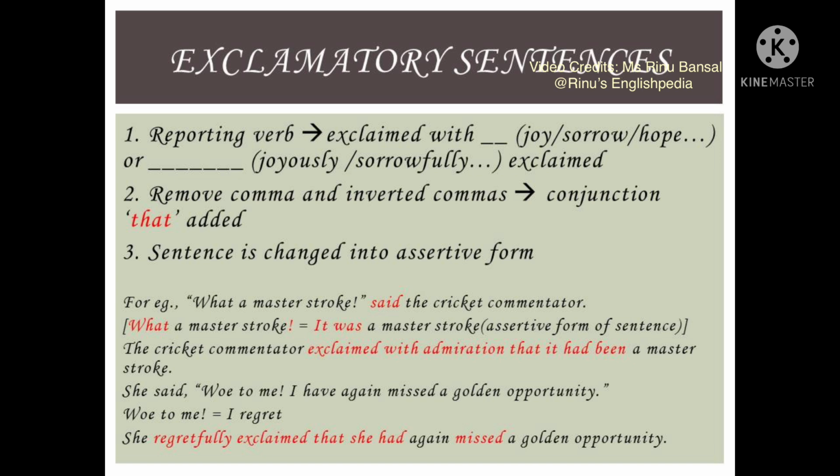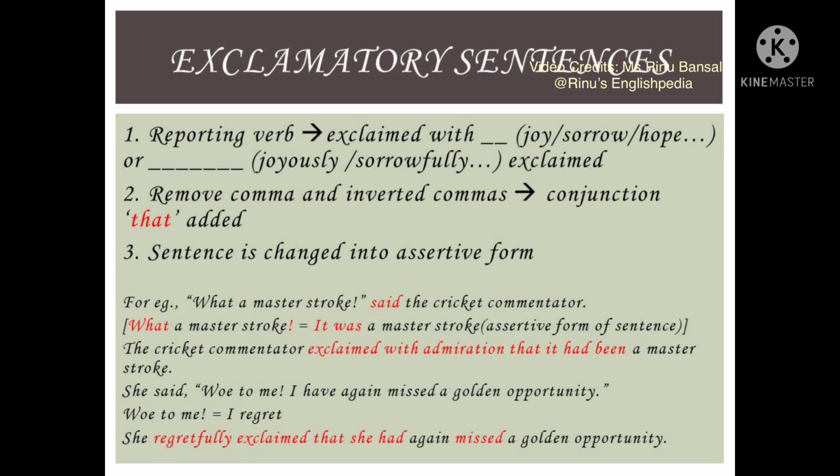In such sentences, the reporting verb will convert into exclaimed with, and then you need to write which emotion is being expressed like joy, sorrow, hope, grief, or you can also write joyously exclaimed or sorrowfully exclaimed or grievously exclaimed. The second rule, when we remove the comma and inverted commas, we need to write the conjunction that. And the third rule will be that the sentence will be changed into the assertive form.